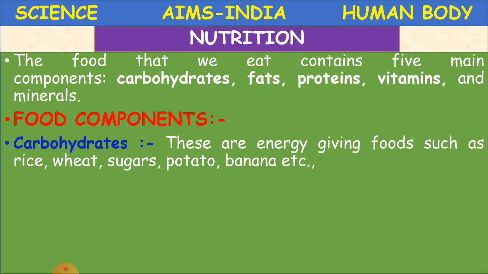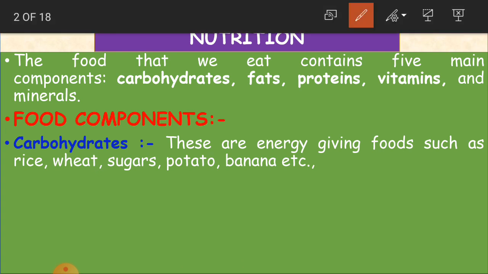And what is nutrition? As we said, the food that we eat contains five main components. And what are they? Carbohydrates, fats, proteins, vitamins, and minerals.